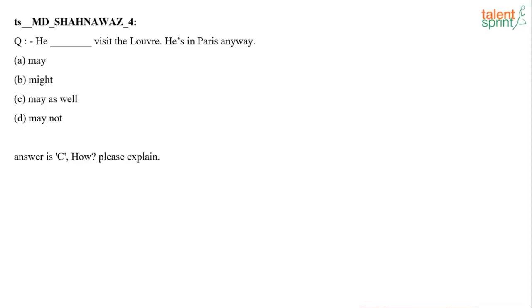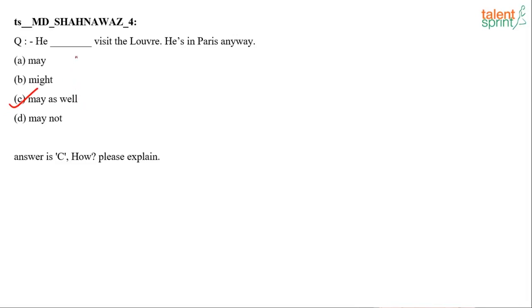Yes, waiting room again is another example of adjective plus noun. Yes, very nice. He dash visit the Louvre. He's in Paris anyways. Okay, so these are the auxiliary verbs that we have got as options. So the question is, how is it C? Why is it not the others? So the answer is C, of course, like we all know the answer is C.